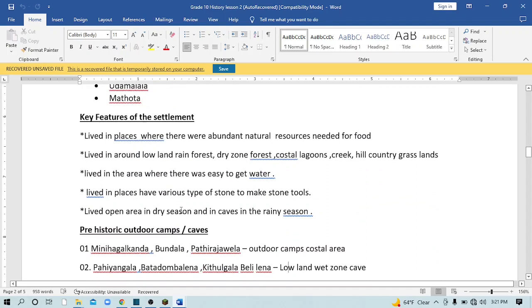So, next topic belongs to the prehistoric era: key features of the settlement. What are the key features? These are the key features. How they lived, what they did, how they ate. They lived where there were abundant natural sources needed for food. They lived in lowland rainforest, dry zone forest, coastal lagoon. Where they lived, how they lived. And where it was easy to get water.